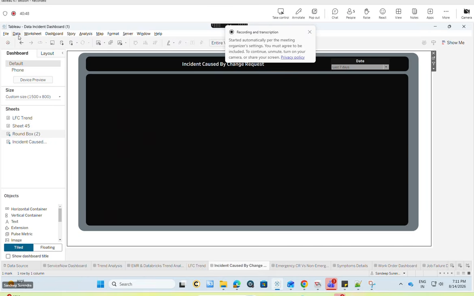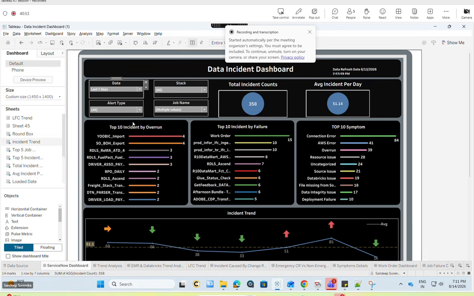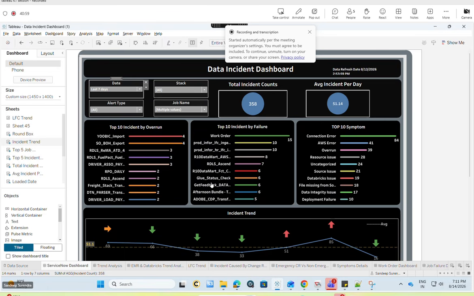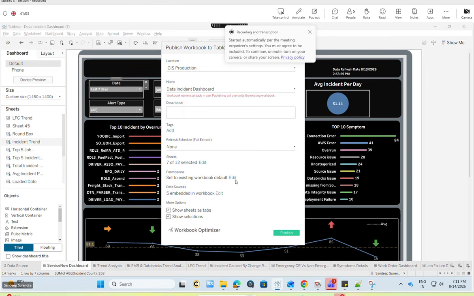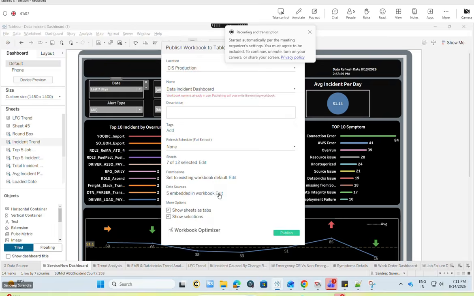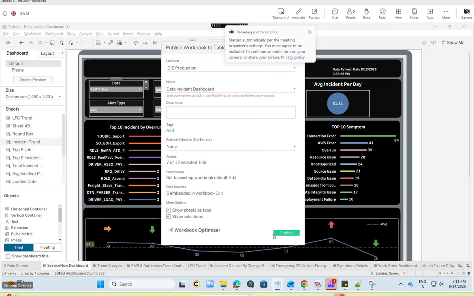Here, two things only we are going to do. One is refresh all extracts. When the refresh is done, we are going to change these dates. After changing the dates, we go to the server and publish this workbook. And while publishing the workbook, we should make sure that we are keeping all passwords embedded. This is very critical, okay? Make sure all the passwords are embedded and publish the workbook.